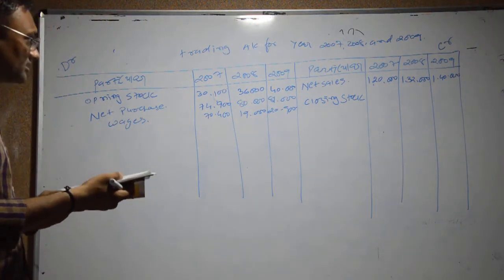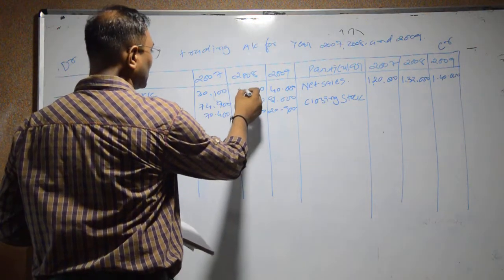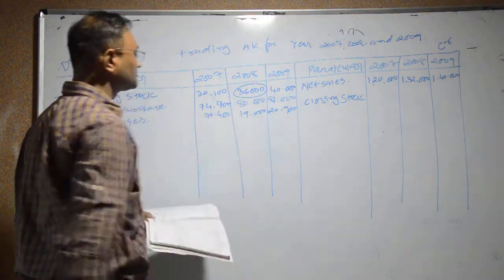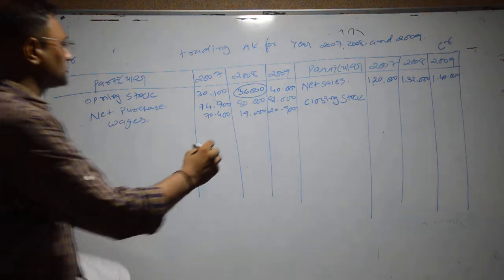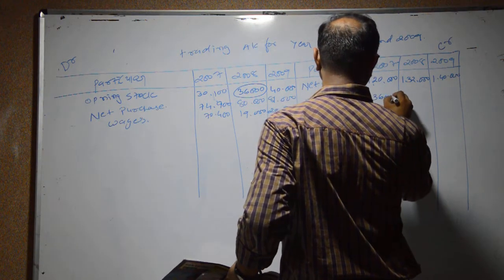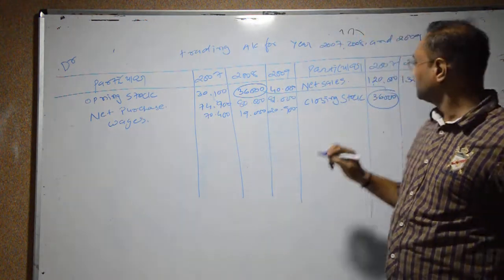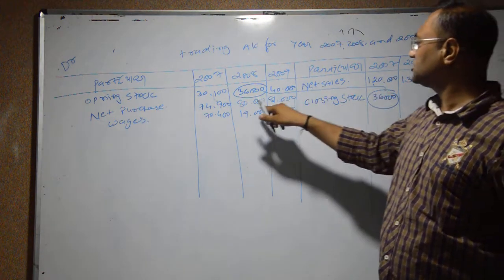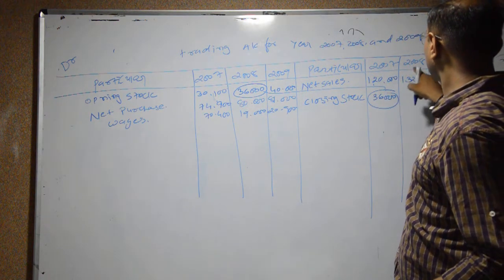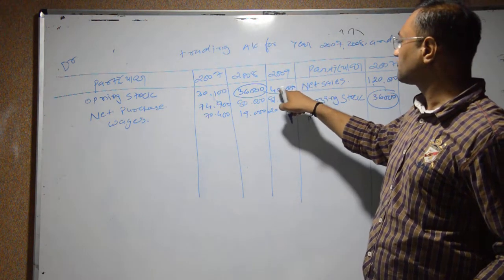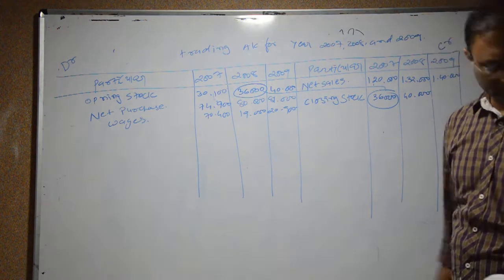So with the help of the calculation, we consider that the opening stock of 2008 was 36,000, so the closing stock of 2007 was 36,000. Clear? It means the closing stock of 2007 is considered as the opening stock of 2008. Same here, the closing stock of 2008 is considered as the opening stock of 2009, so here 40,000.